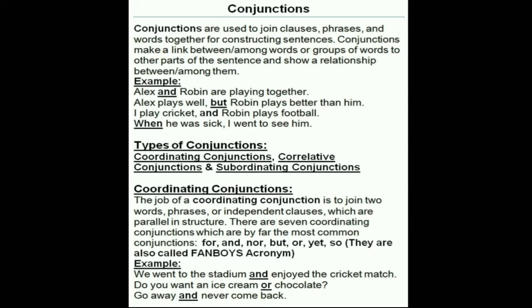Now, types of conjunctions. Number 1, coordinating conjunctions; number 2, correlative conjunctions; and number 3, subordinating conjunctions. So let's start with the first one, coordinating conjunctions. The job of a coordinating conjunction is to join two words, phrases, or independent clauses which are parallel in structure. There are 7 coordinating conjunctions which are by far the most common conjunctions, and they are for, and, nor, but, or, yet, so.